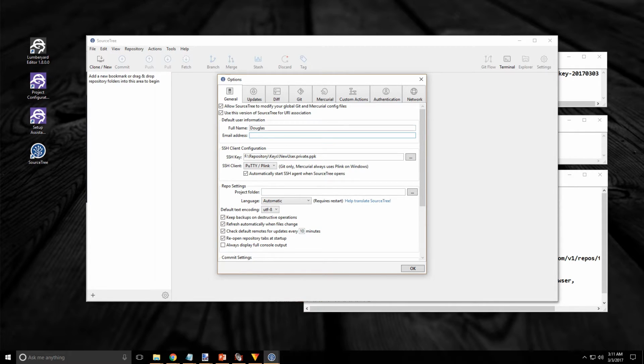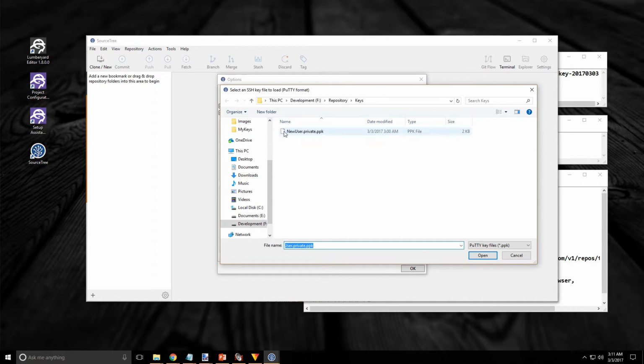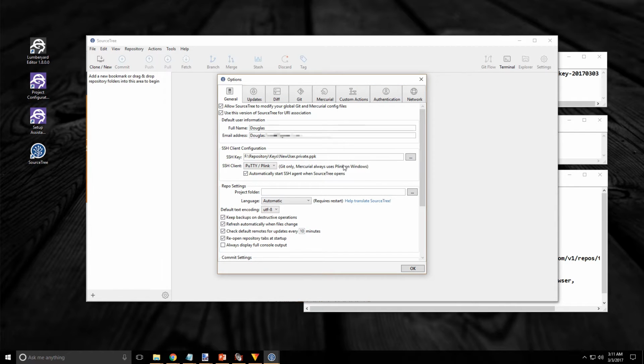Put in an email address that you're using, so it makes it easy for them to contact you if there are any problems. And then under the SSH key, you will need to remember where you stored the private key. Hopefully you put it someplace safe. Go find that and set it.